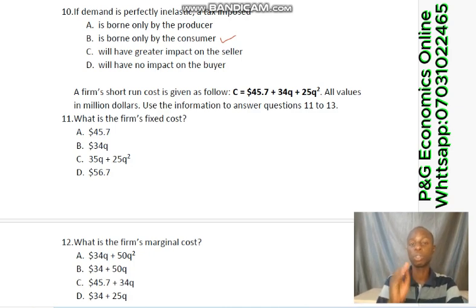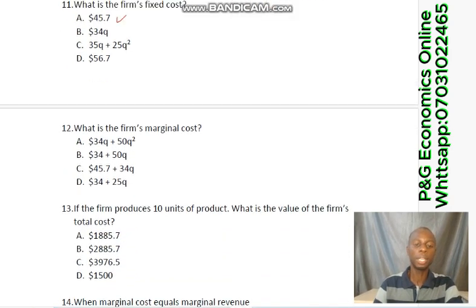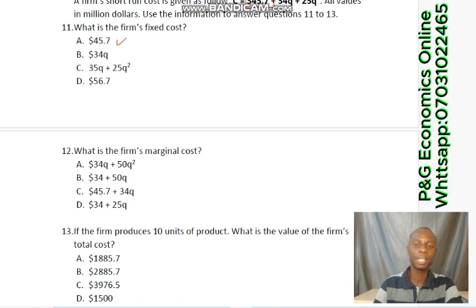The first question there is, what is the fixed cost? Take notes. Fixed cost is a cost borne by the firm when the firm is not producing anything at all. So the fixed cost will only be the part that does not involve quantity, because the firm is not producing anything at all, and that will be 45.7. Take note of that. Where there is no quantity, that is your fixed cost. Now, the next question says, what is the firm's marginal cost?